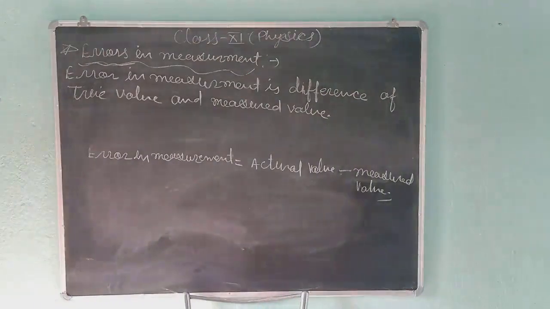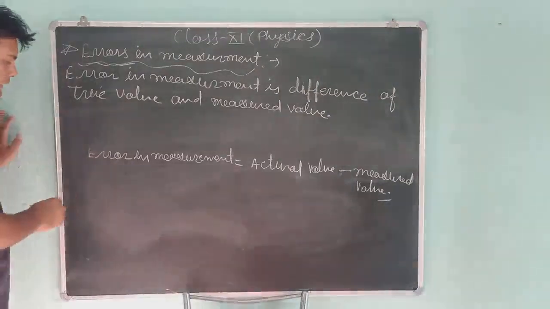Okay, students. Next heading: different types of errors.